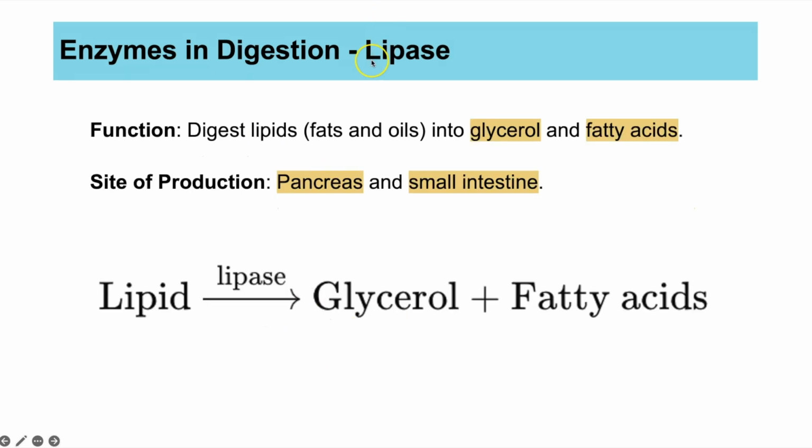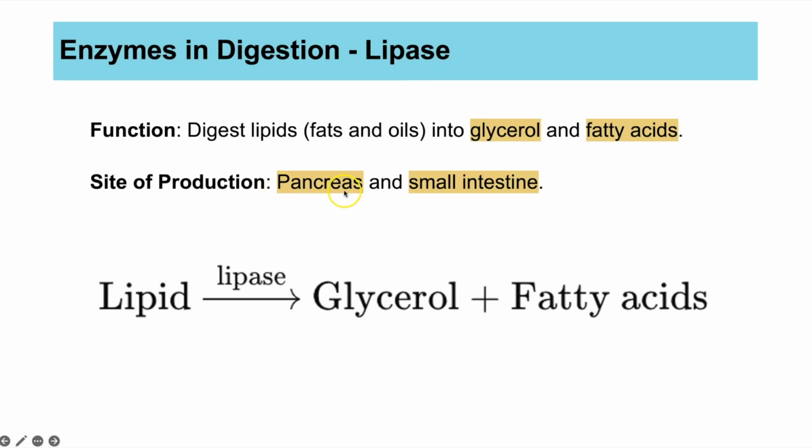The last one you need to know is lipase. ASE at the end, so know it's an enzyme, lip at the start because it's lipids. Lipids is the name for things like fats and oils. And lipids are digested into two molecules. We get glycerol and fatty acids. So a lipid is split into those two different molecules.